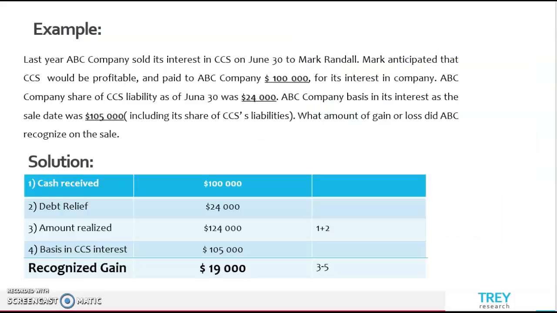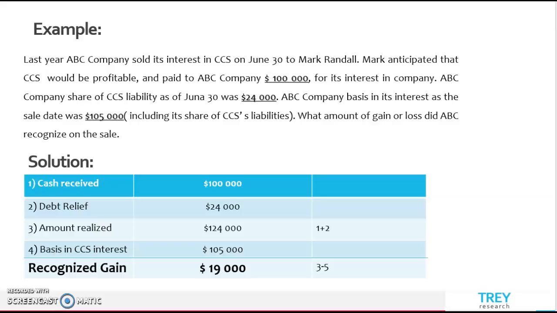Now let's look at the next example that will show us how to calculate recognized gain when partners sell their partnership interest. Last year, the ABC company sold its interest in CCS on June 30 to Mark Randall. Mark Randall anticipated that CCS would be profitable and paid the ABC company $100,000 for its interest in the company.